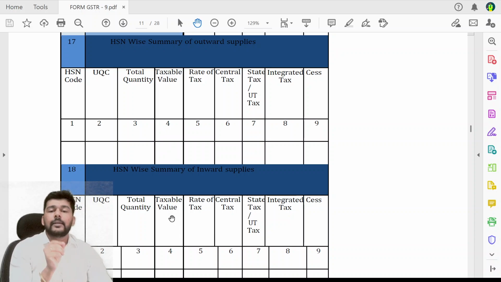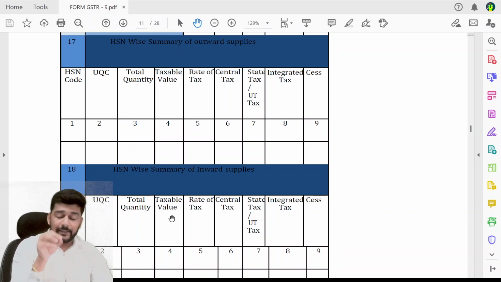It will be mandatory to report HSN code at 2 digits for taxpayers having a turnover in the preceding year above 1.5 crores but up to 5 crore rupees, and 4 digits for taxpayers above the turnover of 5 crores. Now the question is, for whom is the HSN summary on outward supply mandatory? Let us quickly see.